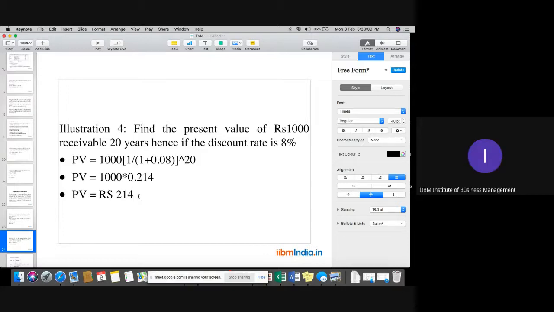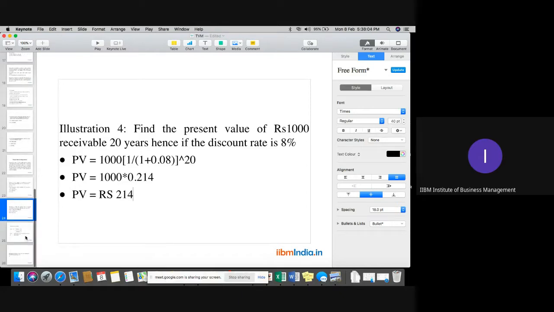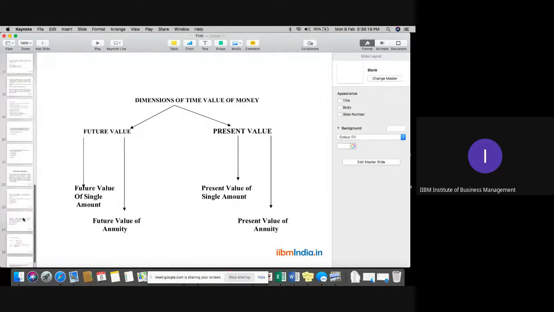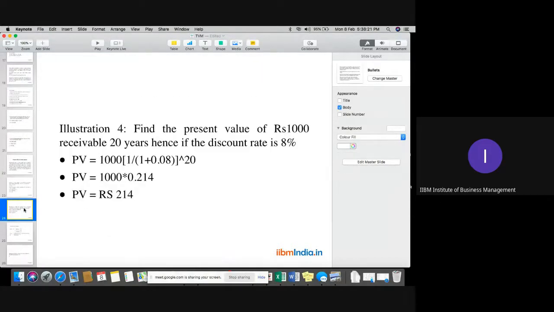Is it clear, please, everyone? Yes, sir. It came to 0.21. Okay. So this was a single present value calculation for a single amount. Whenever you need to calculate whatever amount you have right now, what should be its value after 5 years, 10 years, you can simply apply this formula.